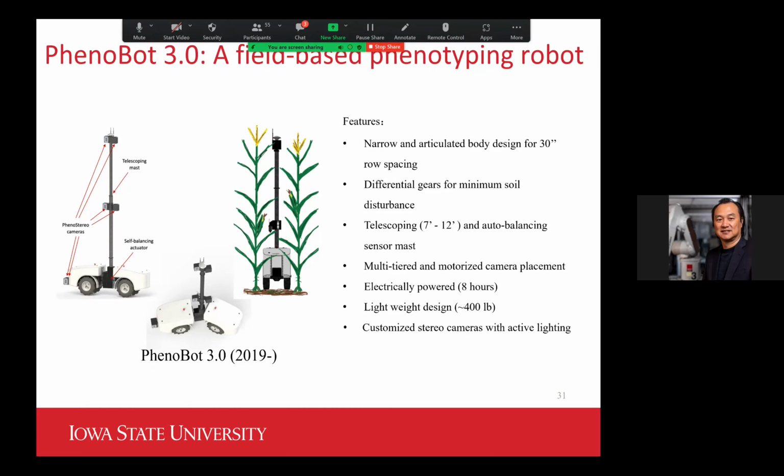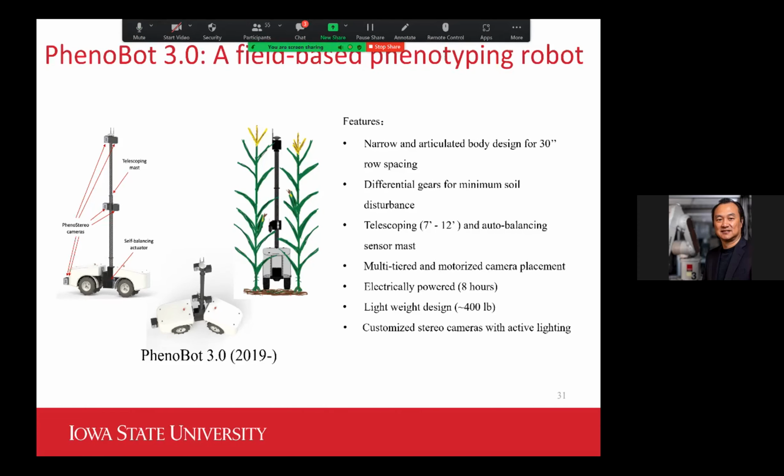Then how to have a vehicle that is more energy efficient, smoother to run in the field, and also able to accommodate different heights of the plants. We are talking about corn and sorghum, and we understand they can grow pretty tall, so how can we collect traits at the upper level of the canopy? That would require a pretty tall mast, or what we call a sensor mast, so we can mount our cameras to image the plants at higher positions.